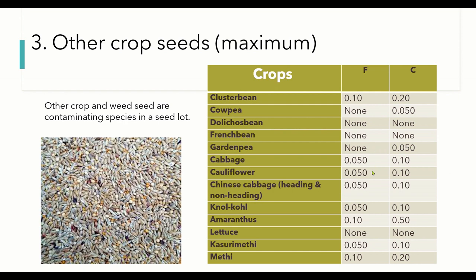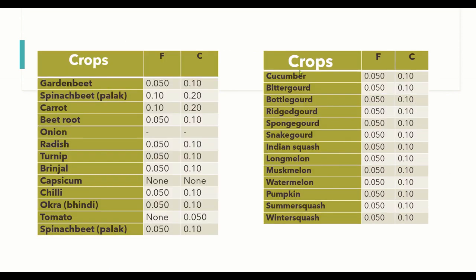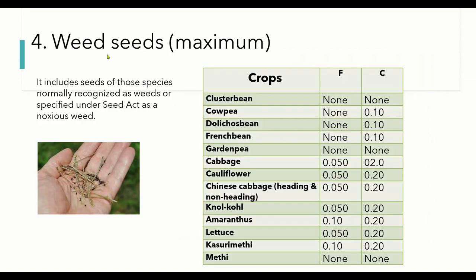Because once it gets mixed up, it is difficult to remove those other crop seeds, so nothing should be there. And likewise we have the standards for other crop plants, which are listed as such, and you can learn this by heart or note this down in your notebook.